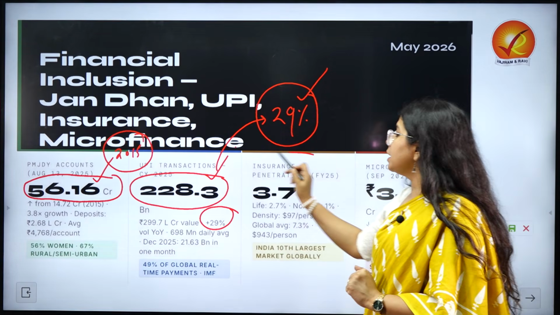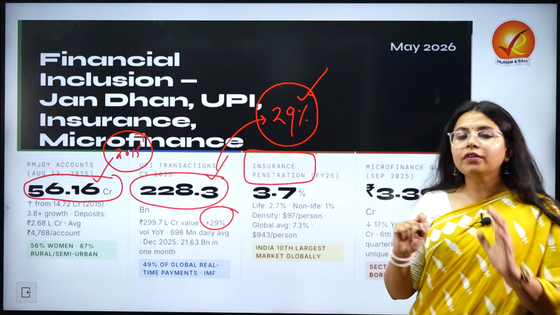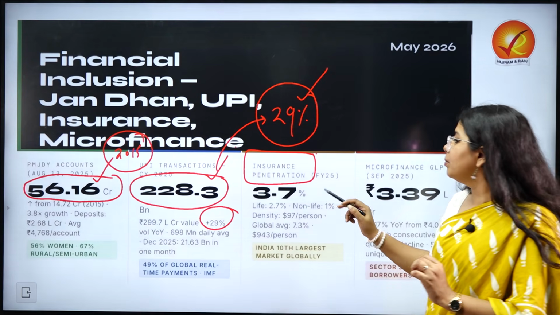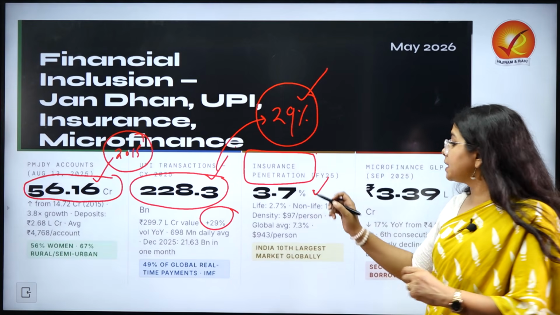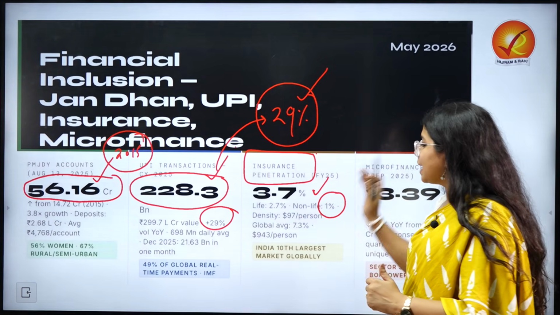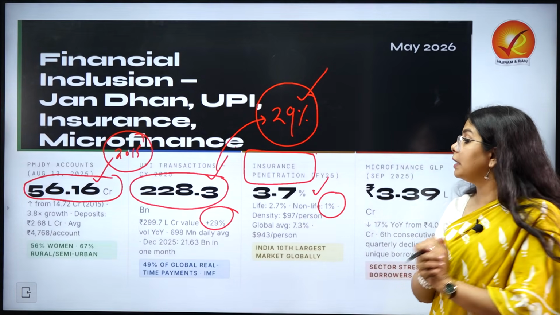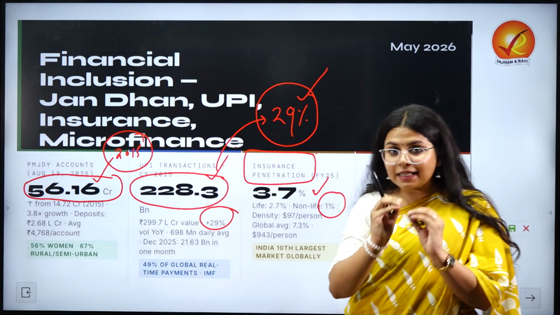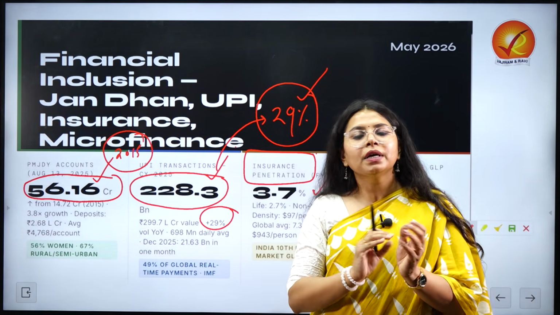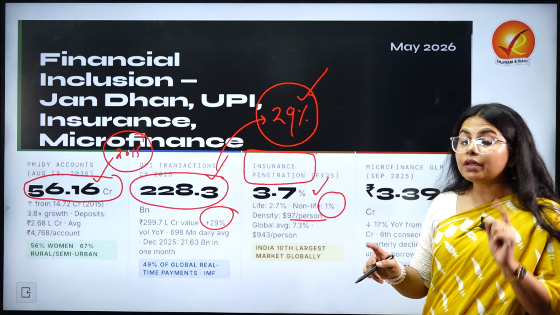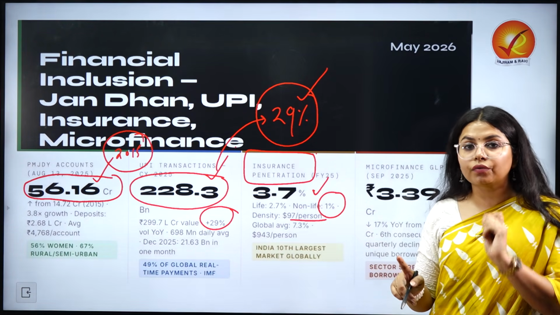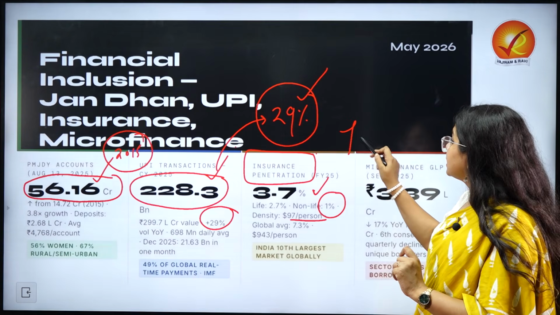Then if we talk about insurance penetration, we have seen that it has gradually upped its number to 3.7. Life insurance is 2.7%. Non-life insurance stands unfortunately at 1%. The density of insurance stands somewhere around $97 per person. However, the global penetration of insurance is at 7.3.